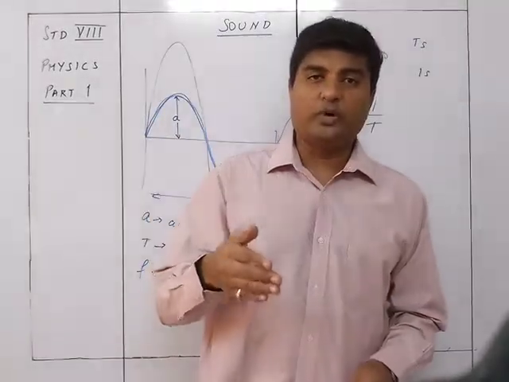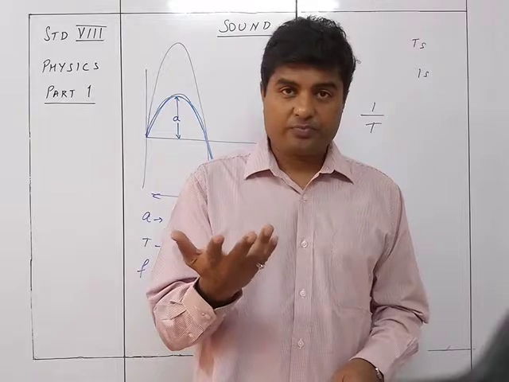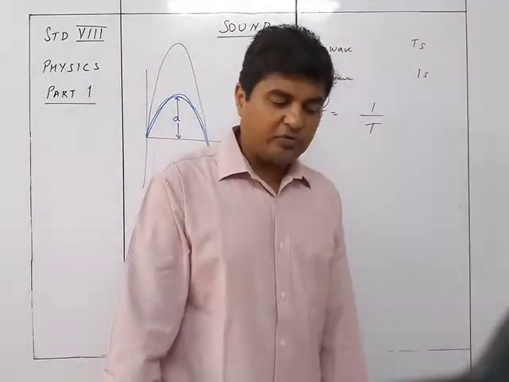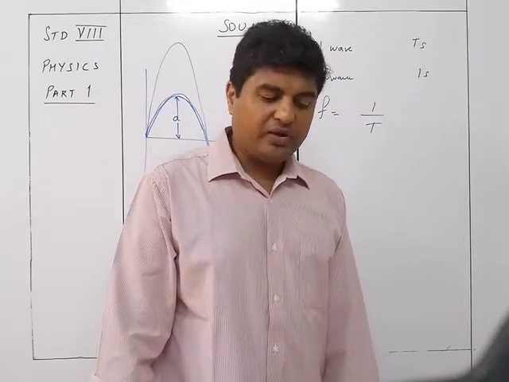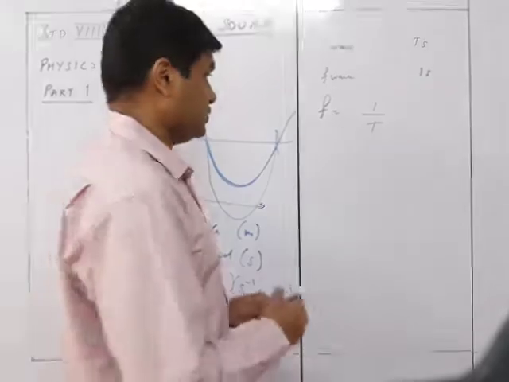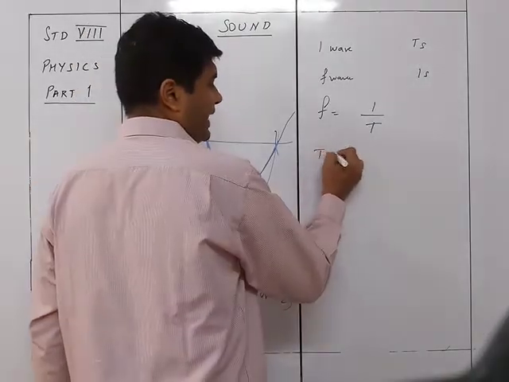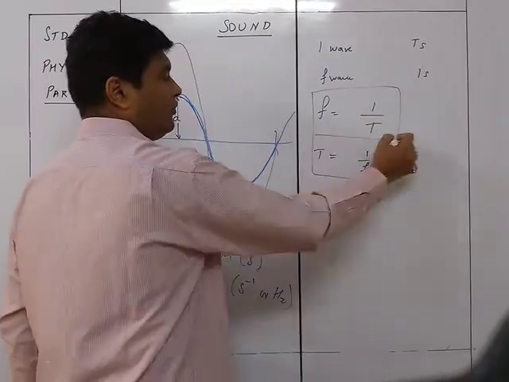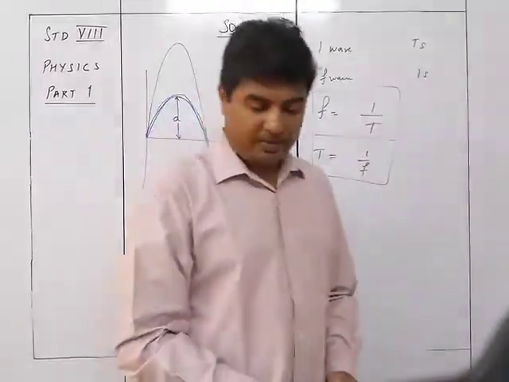It will be 1 upon 0.2, so the frequency will be 5. Understood? So in 1 second the number of waves will be f is equal to 1 upon T. Thus frequency is 1 upon time period, and time period is equal to 1 upon frequency. Both these are the relationships of frequency with the time period.